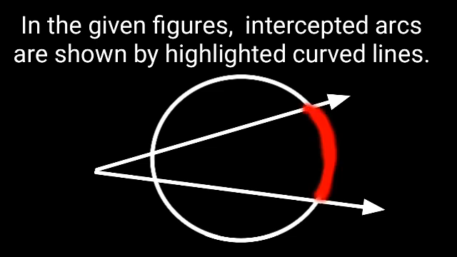Hence, regarding this arc and angle, we can say that this arc is an intercepted arc by this angle.